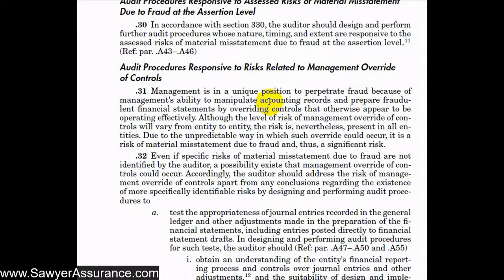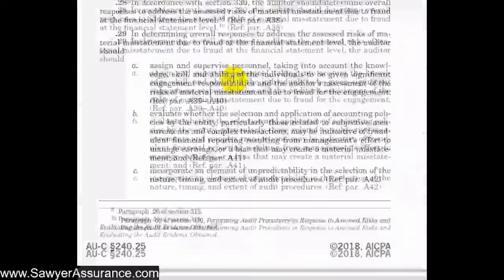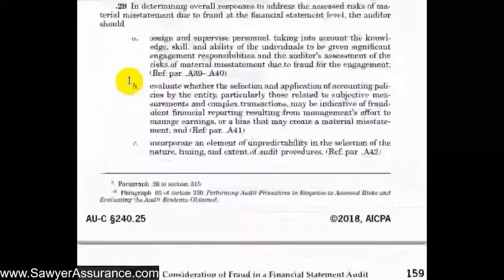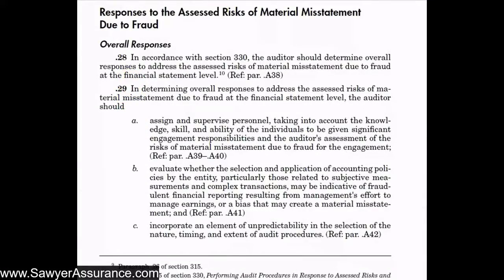And then we'll go into a little more detail on our risk related to management override of controls in a subsequent video. But for now, let's go through AUC section 240.28 through 29. This discusses how, in accordance with 330, which we'll have a video about later on, the auditor is supposed to determine overall responses to address the assessed risks of material misstatement due to fraud at the financial statement level.